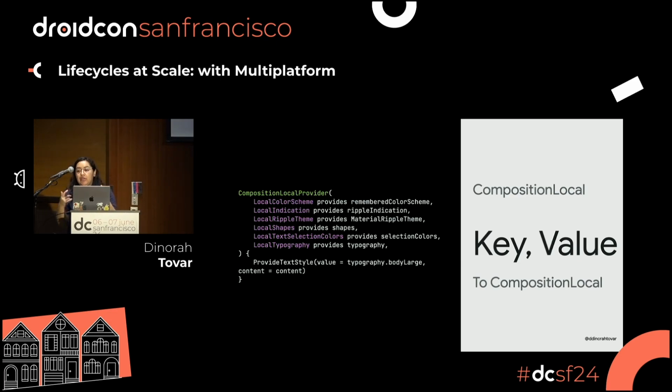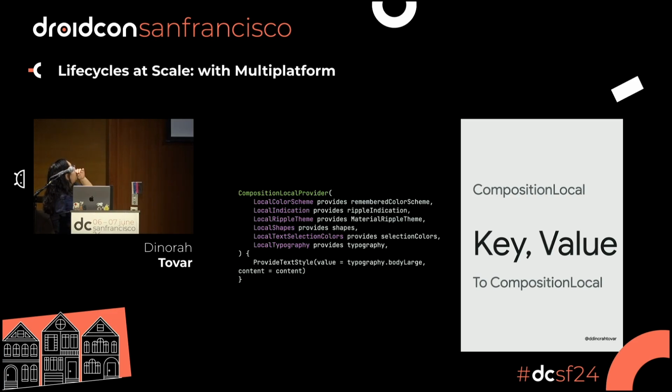So when you are using MaterialTheme, you are going to find that MaterialTheme has a lambda. And inside this lambda are all these styles that you are seeing in this code. So you are going to see the color scheme and the indication and the ripple theme. All of these are going to be accessible inside that lambda.